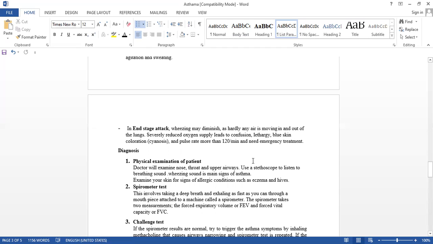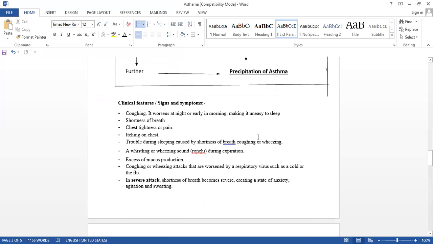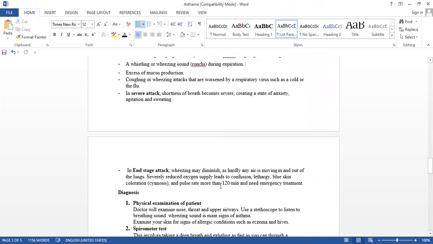In the case of hypoxia, there is blue skin coloration. Due to oxygen, the red color is there for our blood, isn't it? So our skin will also become blue, that we call cyanosis. And the pulse rate is more than 120 per minute, with agitation, and it needs emergency treatment. What do we need here? Oxygen supply. Okay, so we can save the individual. This is all about the signs and symptoms, severe attack and end stage, understood.